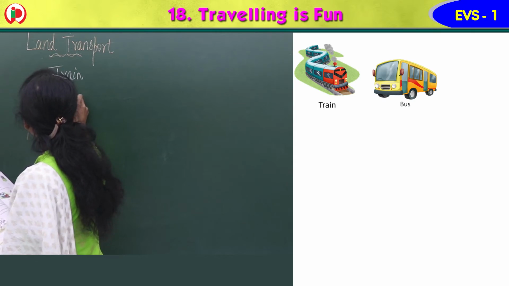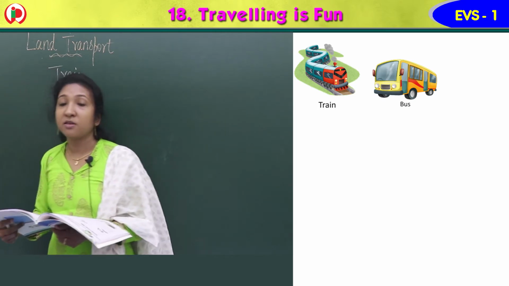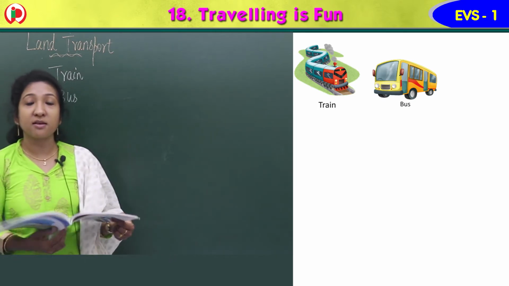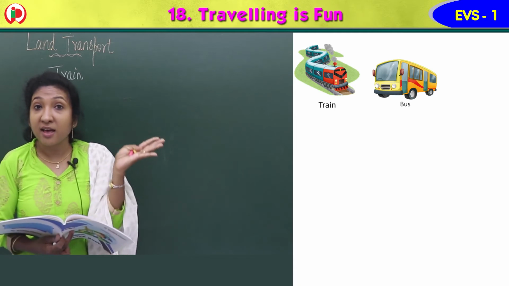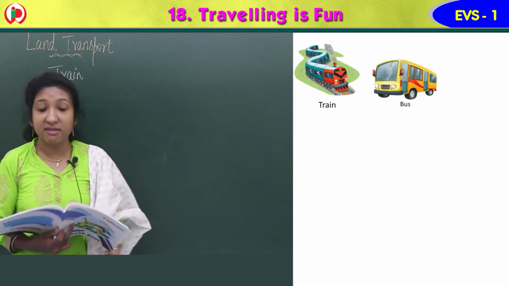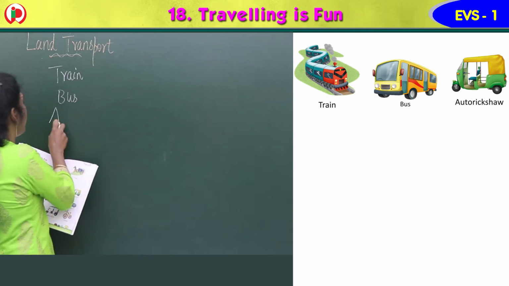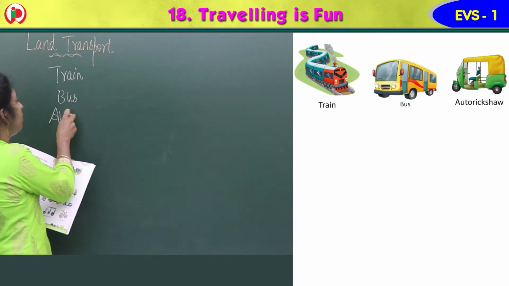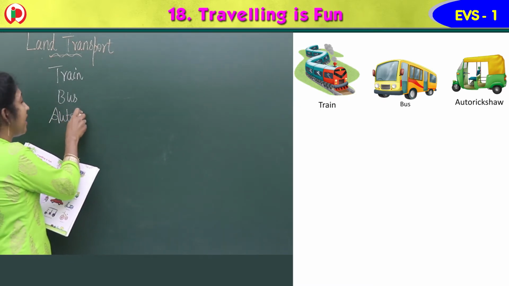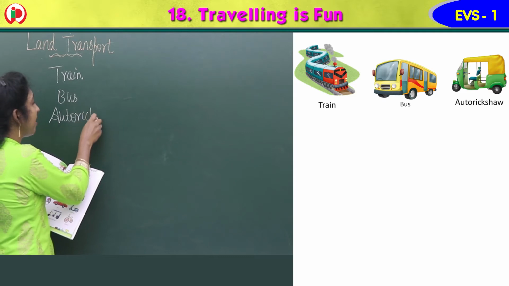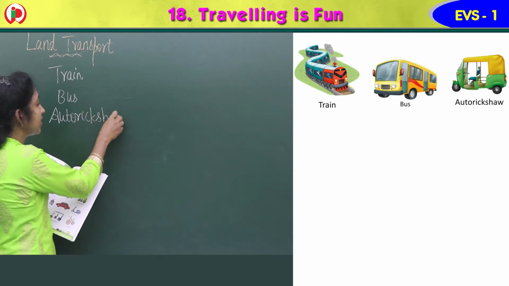Then the next image, that also you learned the spelling, isn't it? Yes, a vehicle which has 3 wheels. It is auto rickshaw, isn't it? Auto, rickshaw, auto rickshaw.